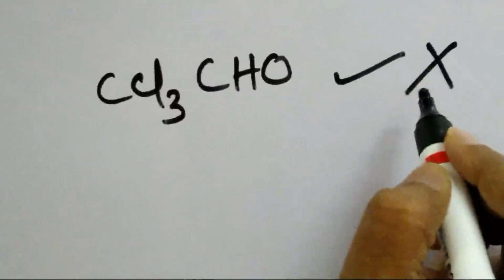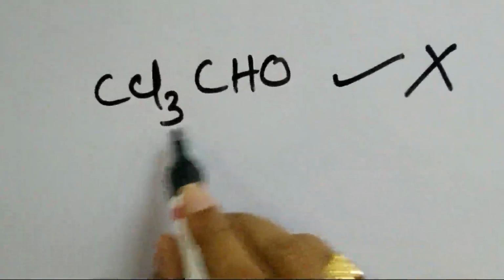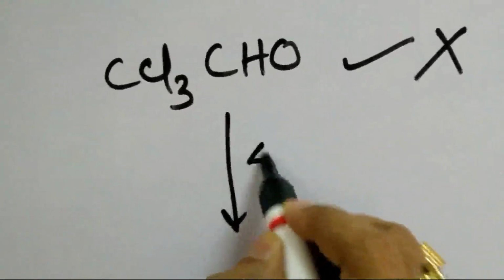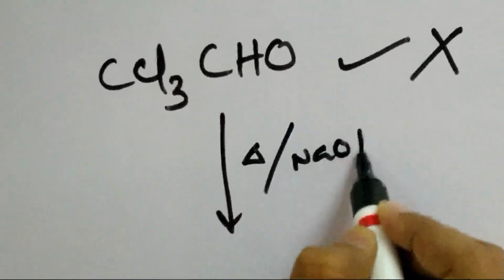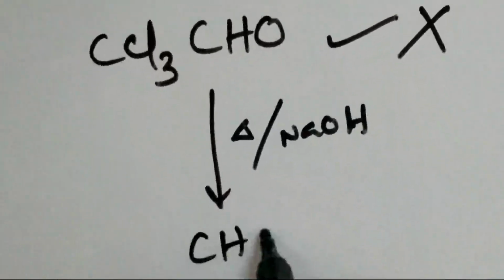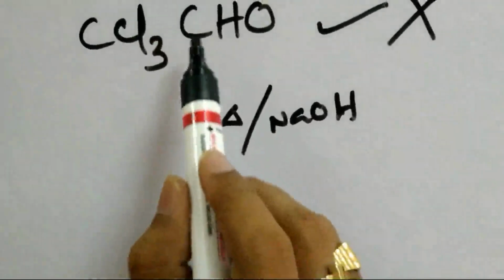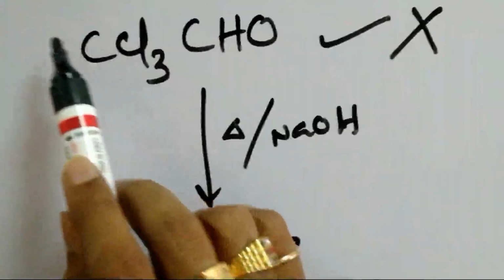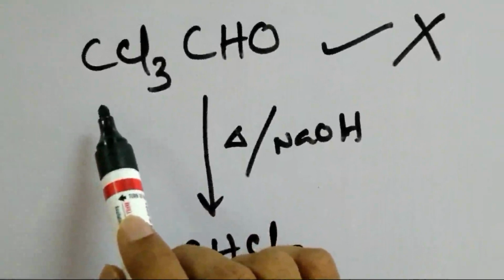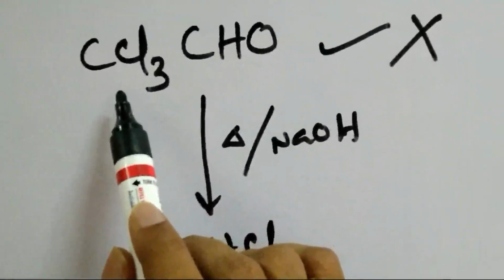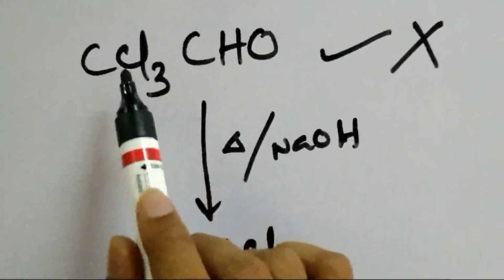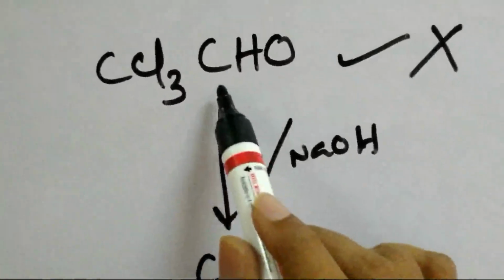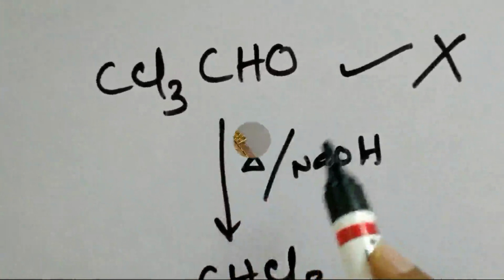It will not give Cannizzaro reaction, because this trichloroacetaldehyde, though it is not having alpha hydrogen, on heating with sodium hydroxide, it forms chloroform, CHCl3, because the C-C bond present here is very weak due to three strong electron withdrawing groups, namely chlorine atoms in this case. Hence the CCl3 minus ion will be cleaved automatically when OH minus ion attacks this carbonyl carbon.